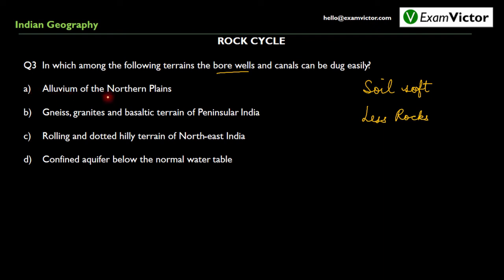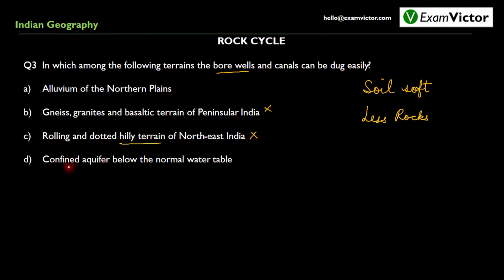Option A, alluvium of the northern plains. Option B, gneiss, granite and basaltic terrain of peninsular India. Now we know that all these are very hard rocks, so option B is definitely ruled out. Next is option C, rolling and dotted hilly terrain of northeast India. This option also seems very unlikely because hilly terrain definitely cannot allow easy digging of borewells and canals. So option C gets ruled out.